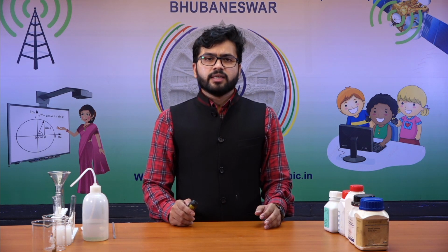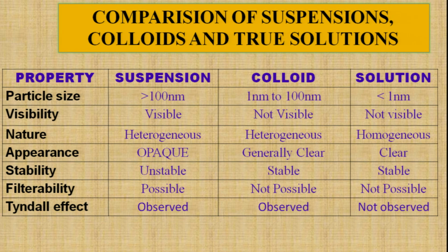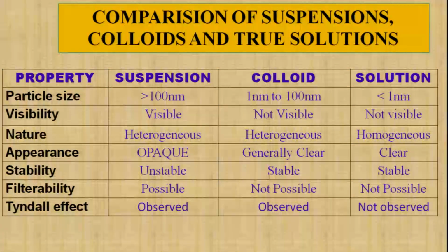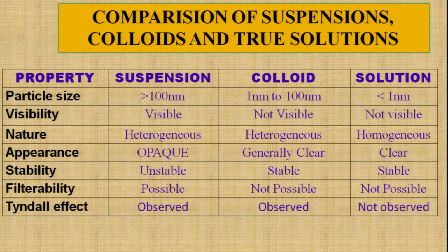Particle size is greater than 100 nanometer in case of suspension. In case of colloid, the particle size is 1 nanometer to 100 nanometer. In case of true solution, the particle size is less than 1 nanometer. Because of that, in case of suspension, the particles will be visible to the naked eye. In case of colloid and true solution, the particles will not be visible. As for nature, suspension is heterogeneous, colloid is heterogeneous and true solution is homogeneous.